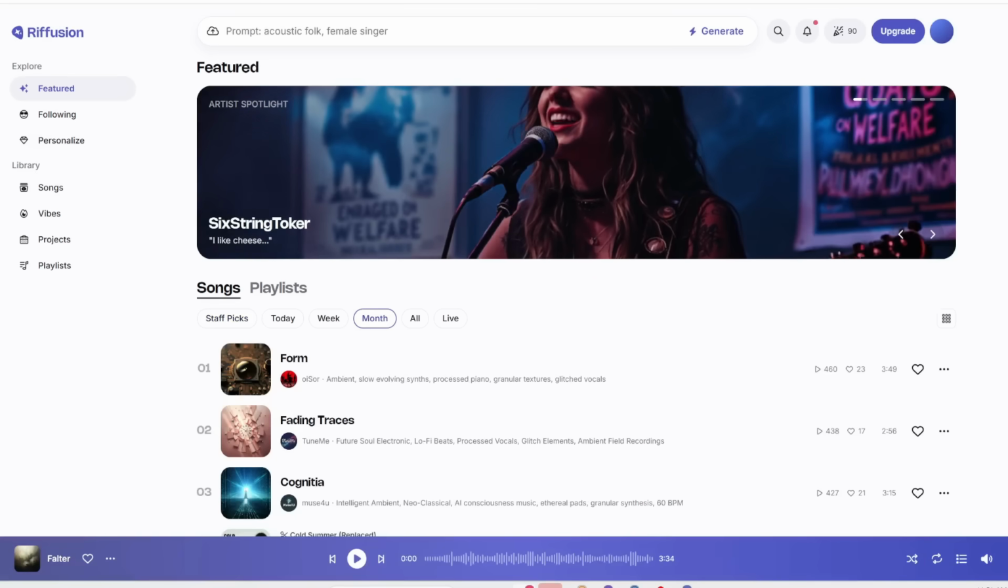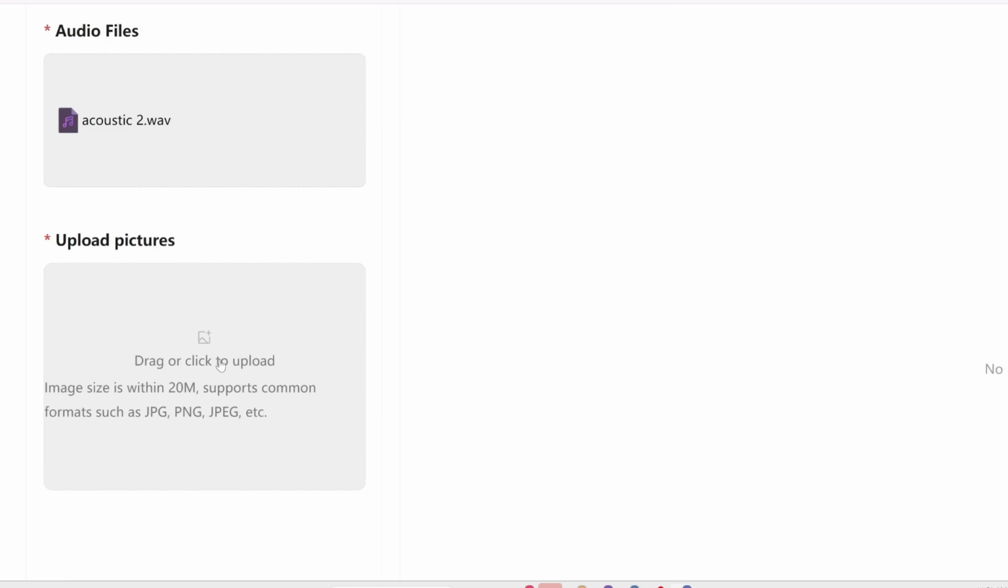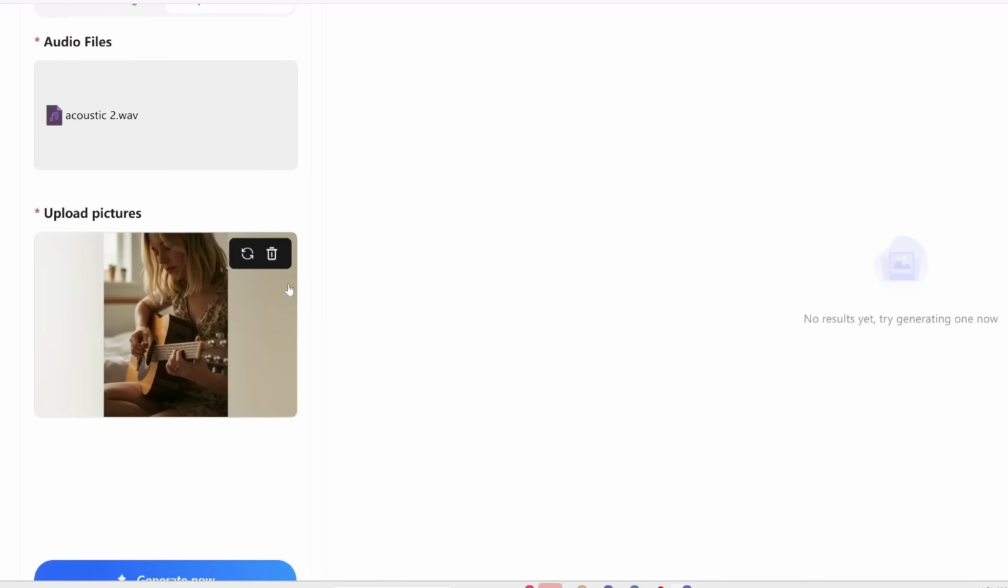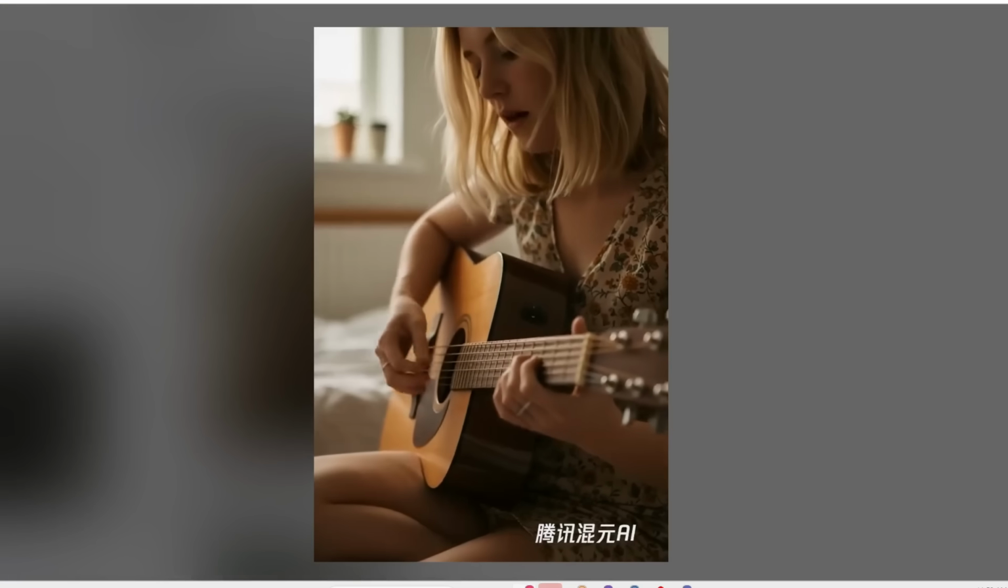By the way, I generated this with Refusion, which has easily become one of my favorite music generators out there. You can use it for free, so check it out. Anyways, back to here, I'm going to upload this image of a woman playing guitar. Alright, here's what we get.